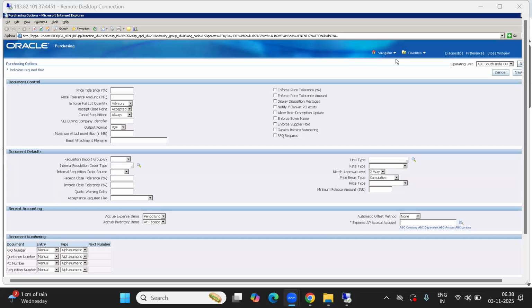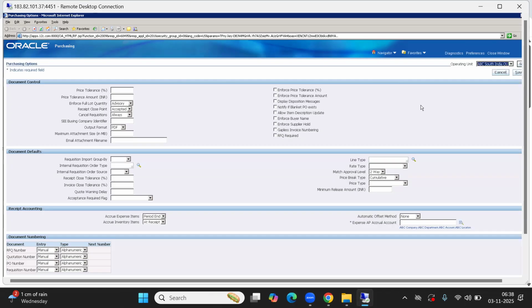Good morning, everyone. In the last session, we discussed the purchasing options up to the receipt close point. One more thing: the purchasing options and financial options are all OU specific. How do we know it is OU specific? See here, it is asking for OU, so it is OU specific.